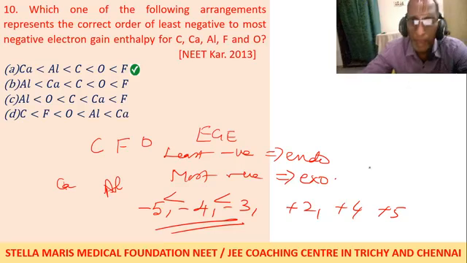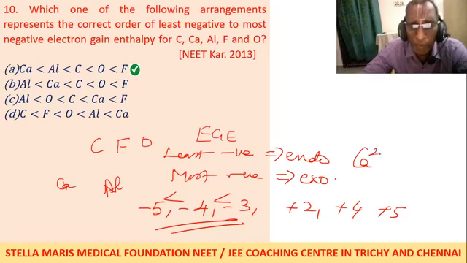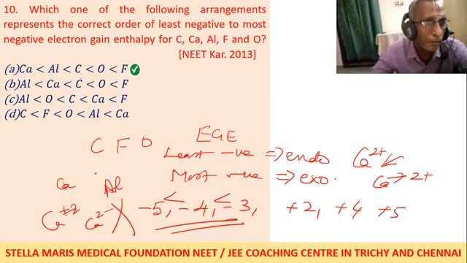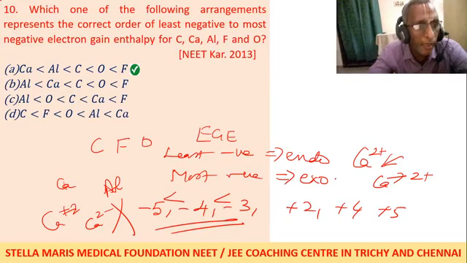Has anybody noted a calcium compound with a negative sign? Everywhere calcium will have only a positive sign. So calcium will never release energy on adding electrons. Calcium will lose 2 electrons. But if you want to add 2 electrons to calcium, it becomes Ca2 minus. There is no such species at all. Similarly, aluminum will lose 3 electrons. You cannot add, it is already prepared to lose electrons. If you want to add electrons, you have to supply energy.